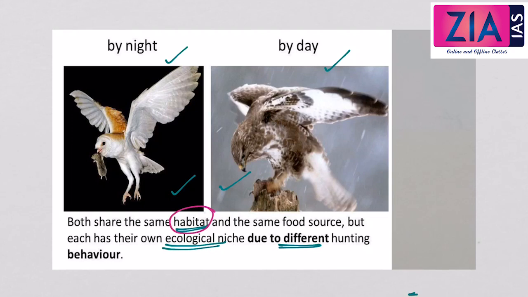They live in the same place, or their habitat is the same, and also they have the same source of food, but their niche is different. Niche is different because their functional role is different. So even though habitat is same, it is not necessary to have a same niche. Niche is unique to every species. Every species will have its own unique functional role, which is the niche.